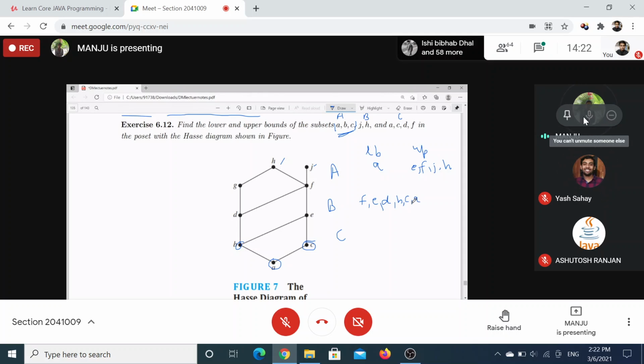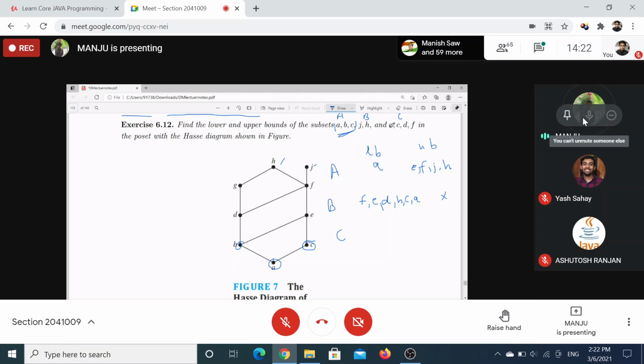Right? And what is the greatest lower bound? F will work as the greatest lower bound, right? So the lower bounds are A, B, C, D, E, F. What about upper bound? Ma'am, no upper bound. That does not exist, so no least upper bound exists.